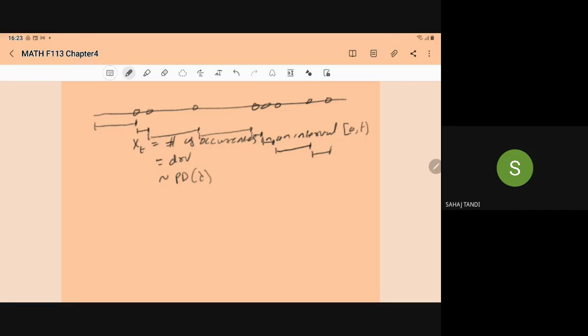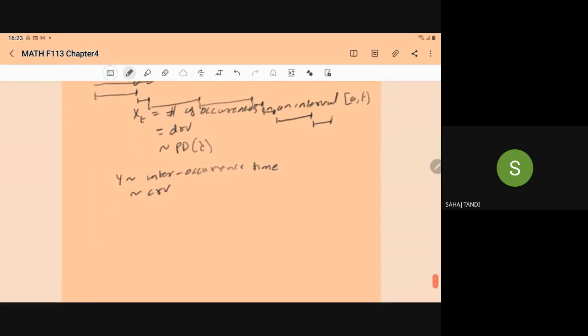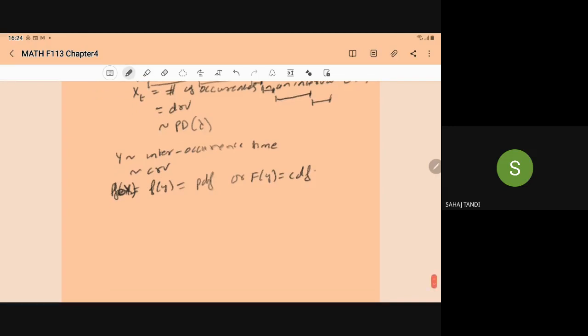So let's say Y denotes the interoccurrence time. What is the nature of the interoccurrence time? It is a continuous random variable. Now we have to determine the PDF f of y, or the CDF F of y. Then only you can state the distribution of Y.